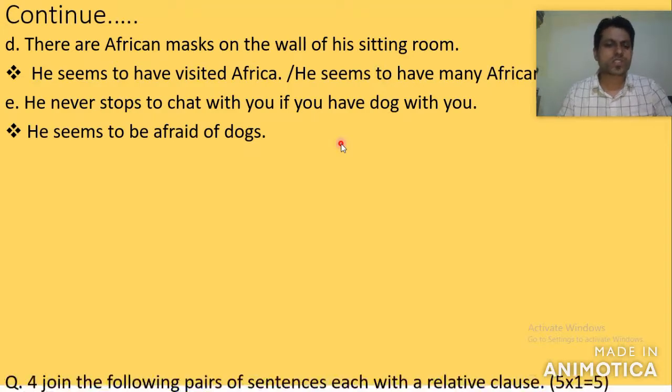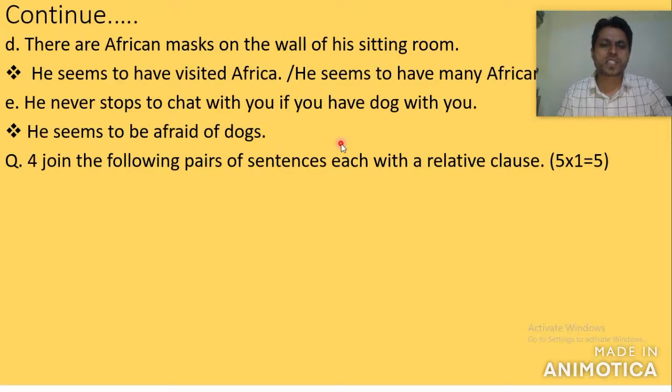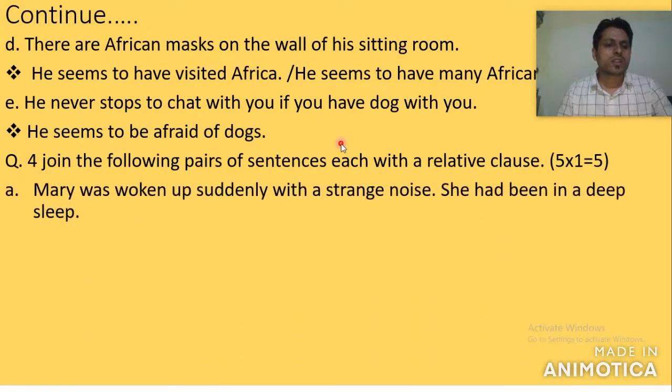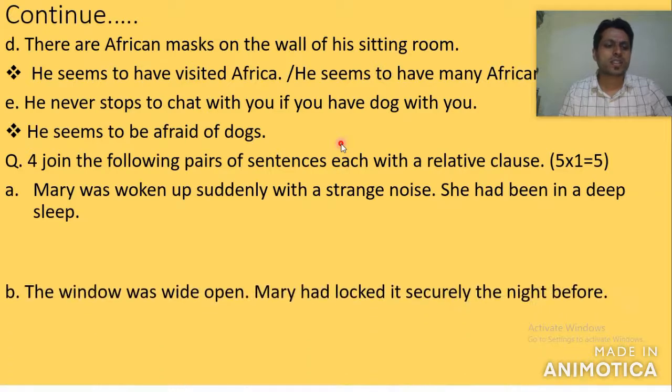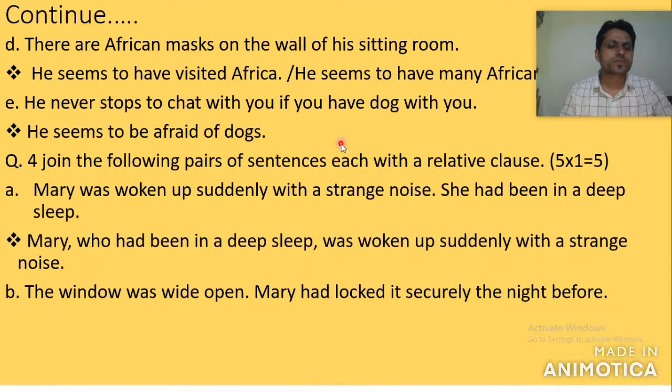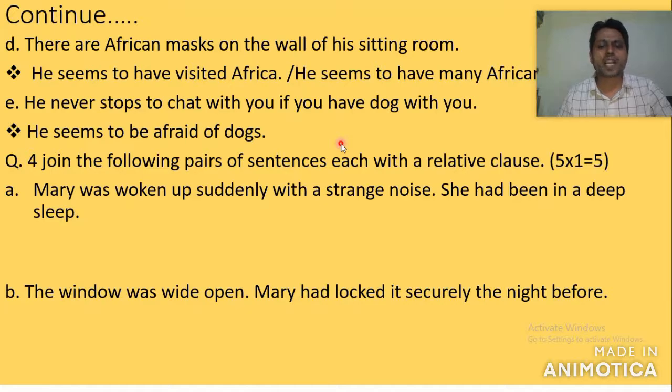So let's go further. Number four: join the following pairs of sentences each with a relative clause. Here also there are altogether five questions, and one question carries 1 mark. Look here: Mary was woken up suddenly with a strange noise. She had been in a deep sleep. The next question: the window was wide open. Mary had locked it securely the night before. We should use a suitable relative clause here.